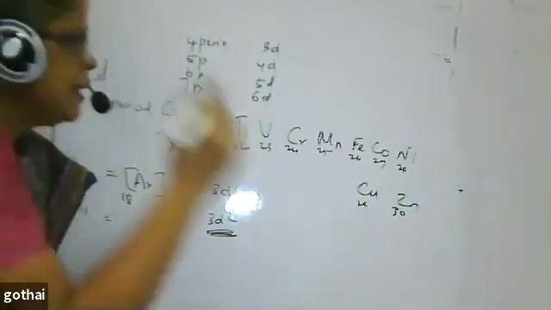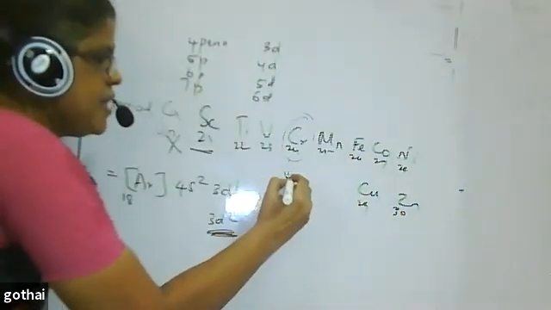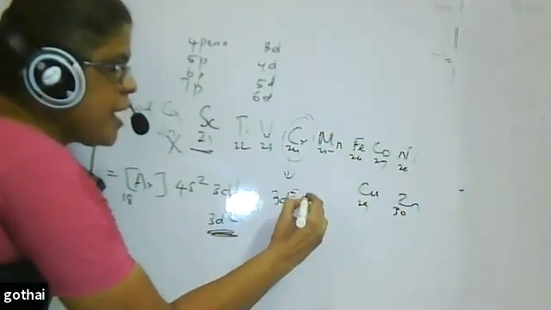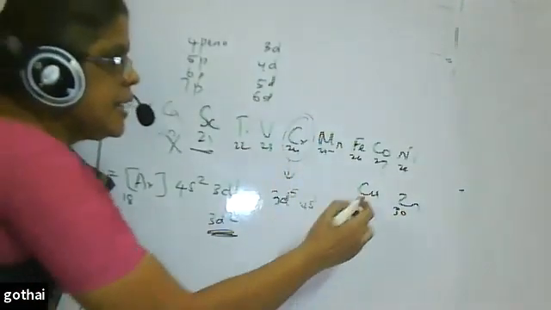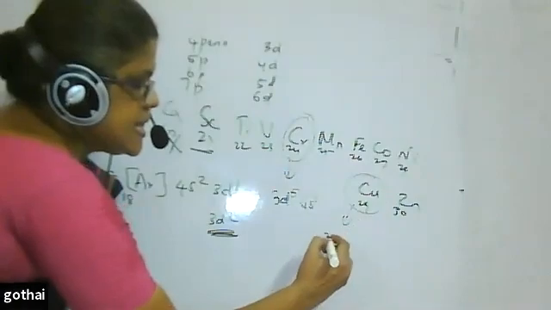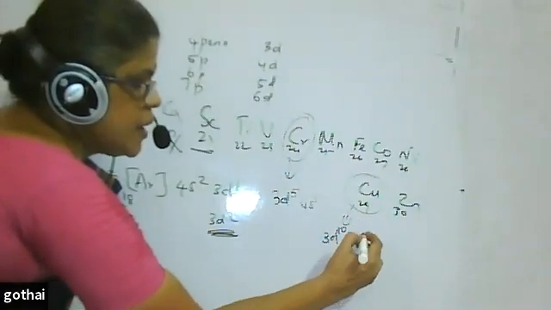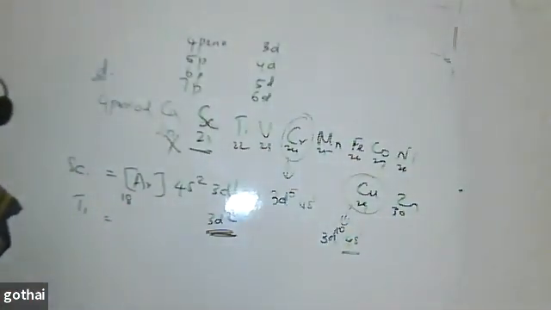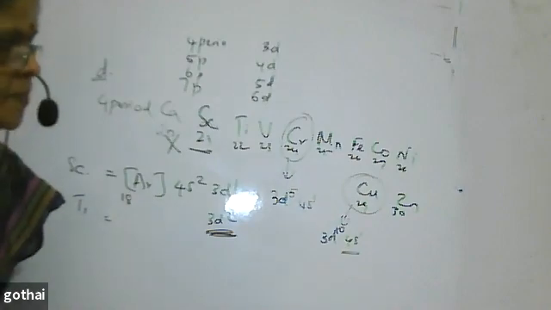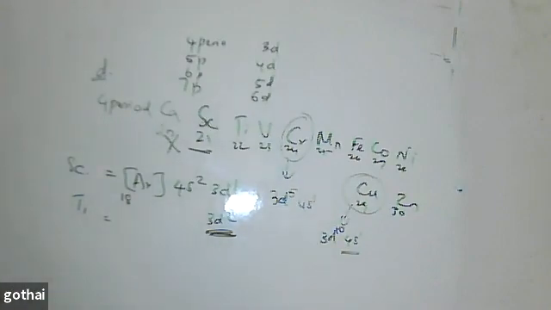Then you know that there is a difference in the electronic configuration. For chromium, we will write 3d5 4s1. For atomic number 29, copper, we will write 3d10 4s1. The difference is there, and you have to keep this in mind. Shall I pass on?